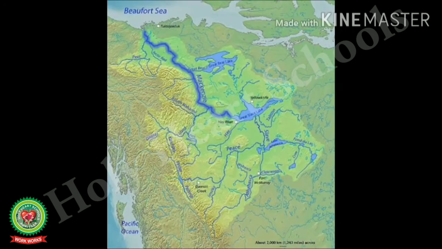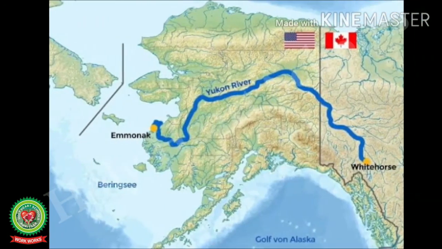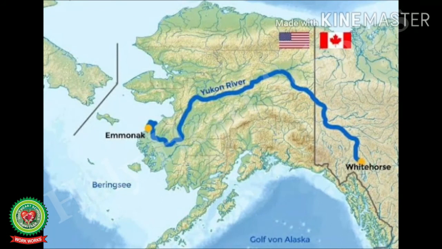You can see in this map that River Mackenzie flows towards the Arctic Ocean. In this map, you can see the Yukon River flows through Canada and Alaska and empties itself into the Bering Sea.